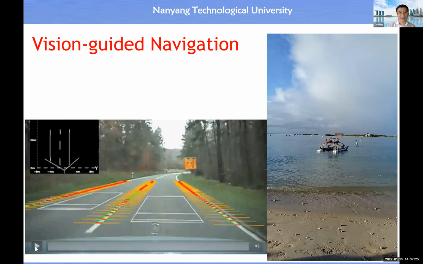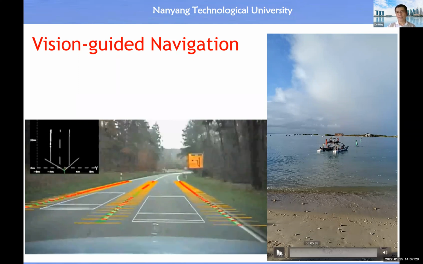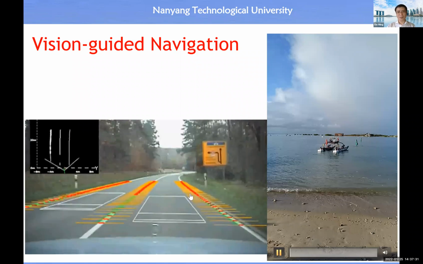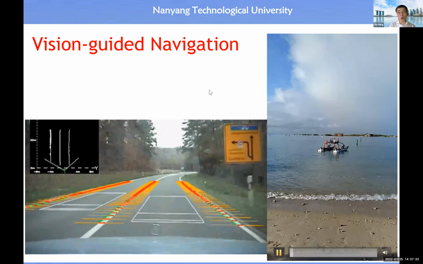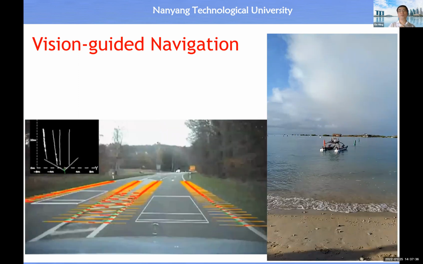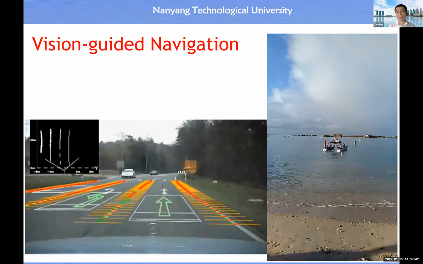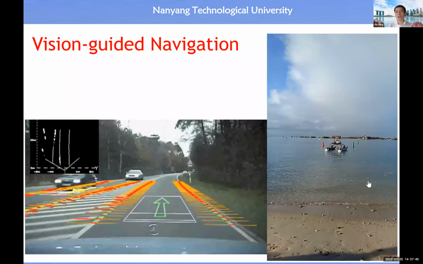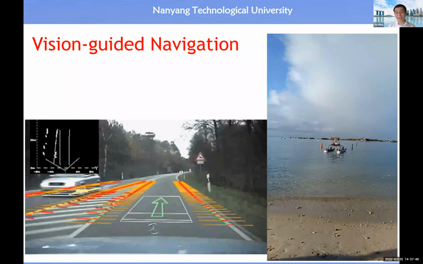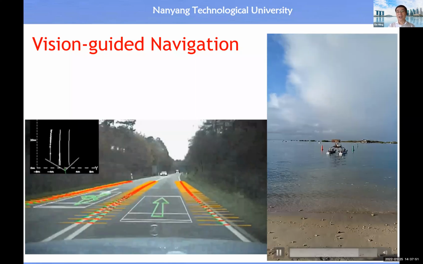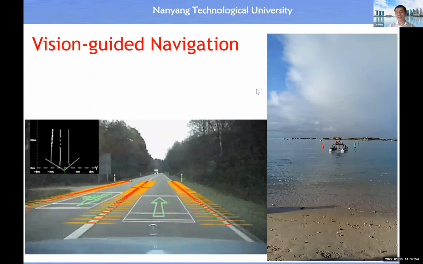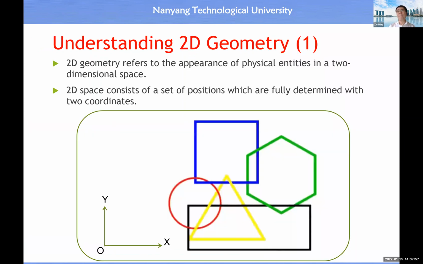All right. So here I'm going to show you two videos. The first one is about guidance on the road. So we have a land vehicle which moves on the road. Then we can consider the road surface to be a two-dimensional space. The second video shows you an autonomous surface vehicle moving on the water surface. Then we can consider the water surface to be a two-dimensional space. All right. So there are many similar applications in the real world. Therefore, it is very important for us to measure 2D geometry.